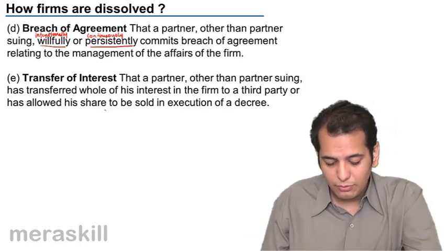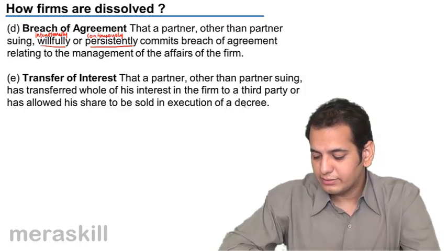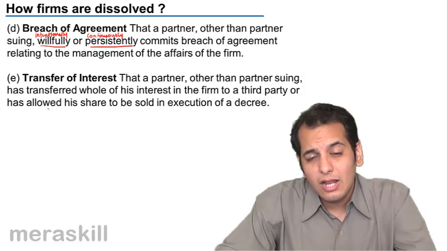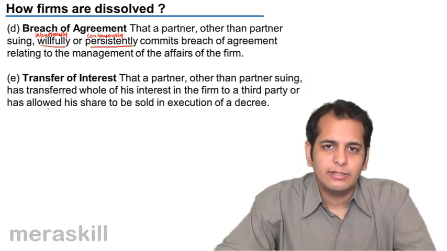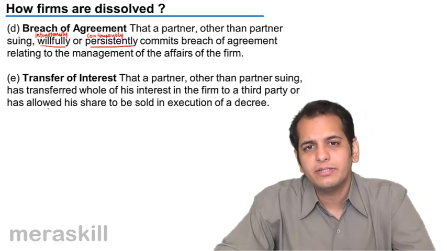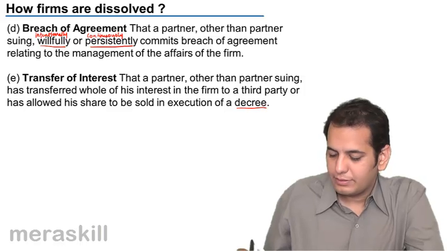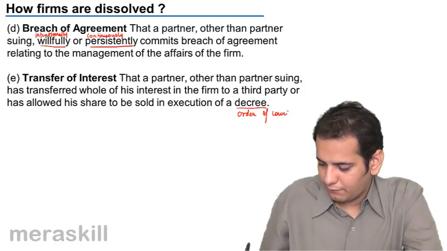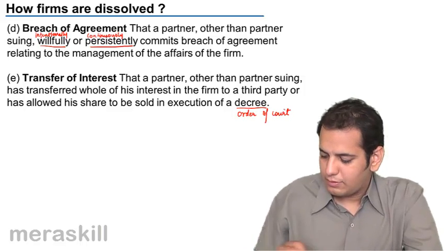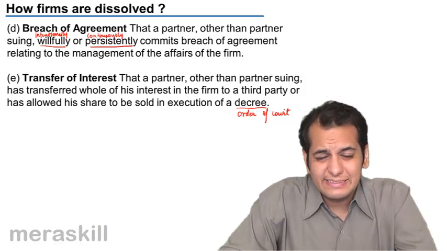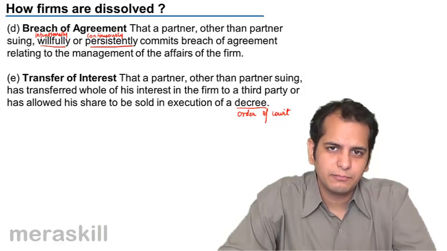Or has allowed his share to be sold in execution of a decree. He has allowed the court to sell his share in execution of a decree. Execution of a decree means he has allowed the court to sell his share in the partnership firm.